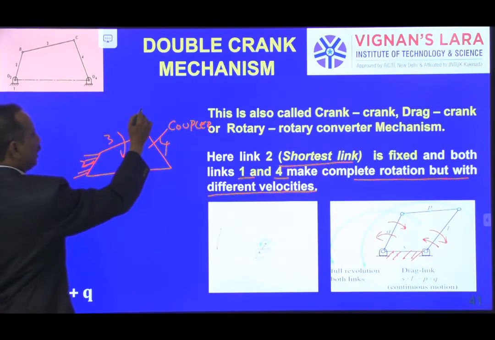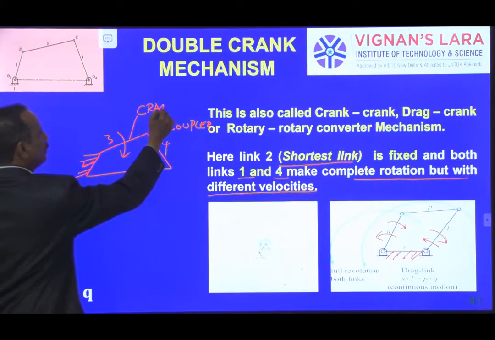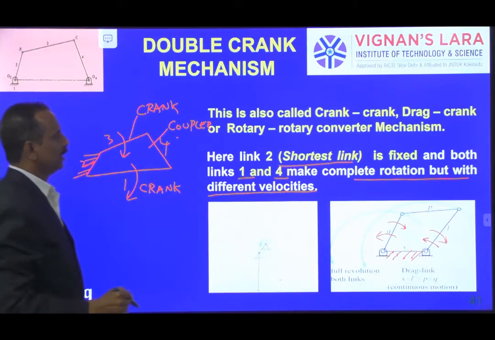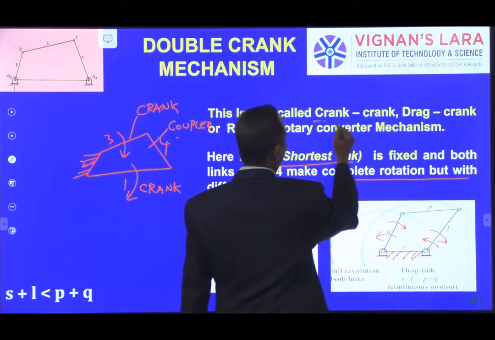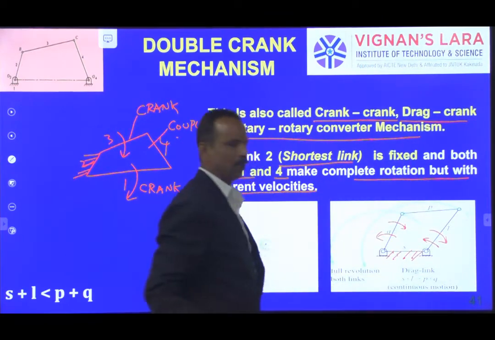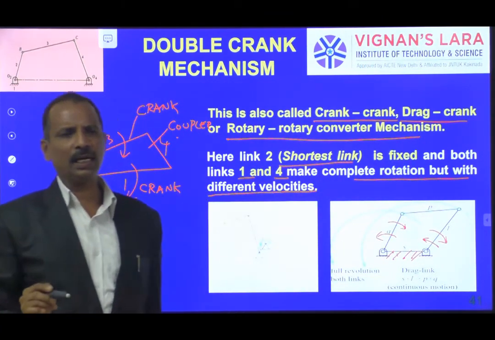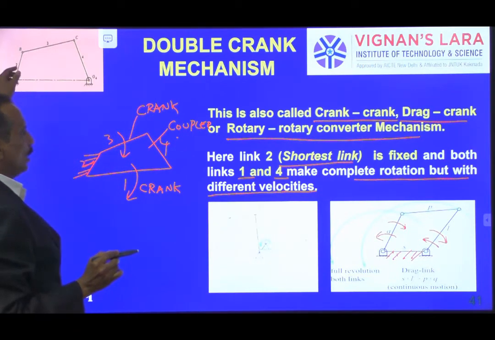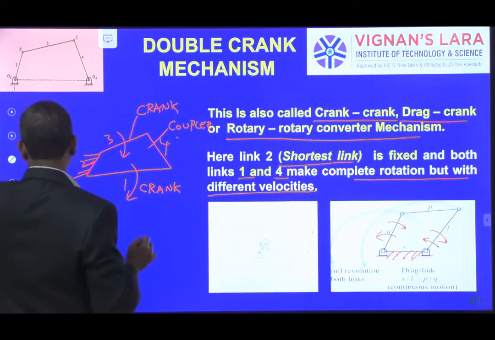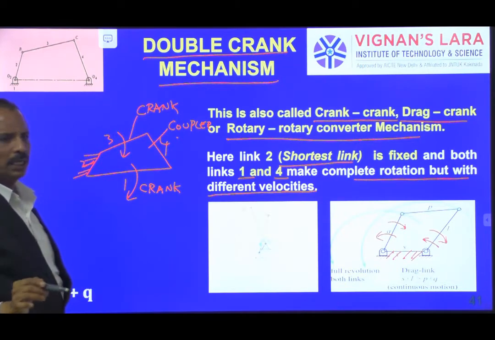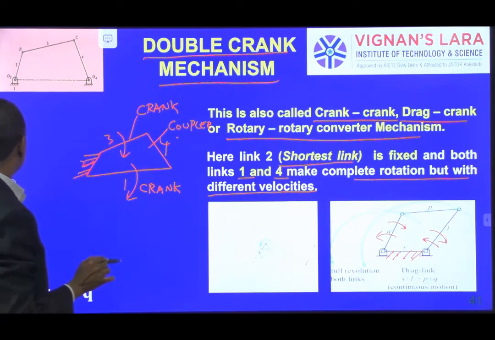So this is also rotating, so it is called crank. And output is also rotating. This is also called crank, and coupler is coupling it. That is why it is called crank or drag crank or rotary to rotary converter mechanism. So it is called crank or a double crank or rotary to rotary converter or drag crank mechanism. This is a double crank mechanism. So by fixing the shortest link, we get this double crank mechanism.